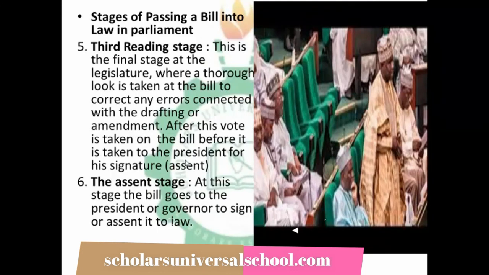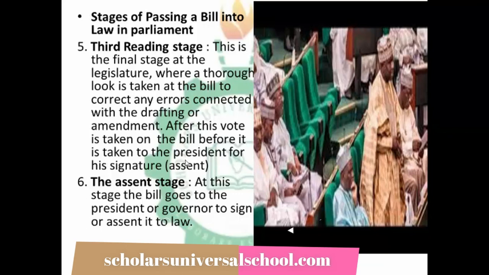Then we now have what we call the third reading stage, which is the fifth step in the passage of a bill in the parliament. At this third reading stage, the legislators, that is the senators and our honorables, will finalize the bill.